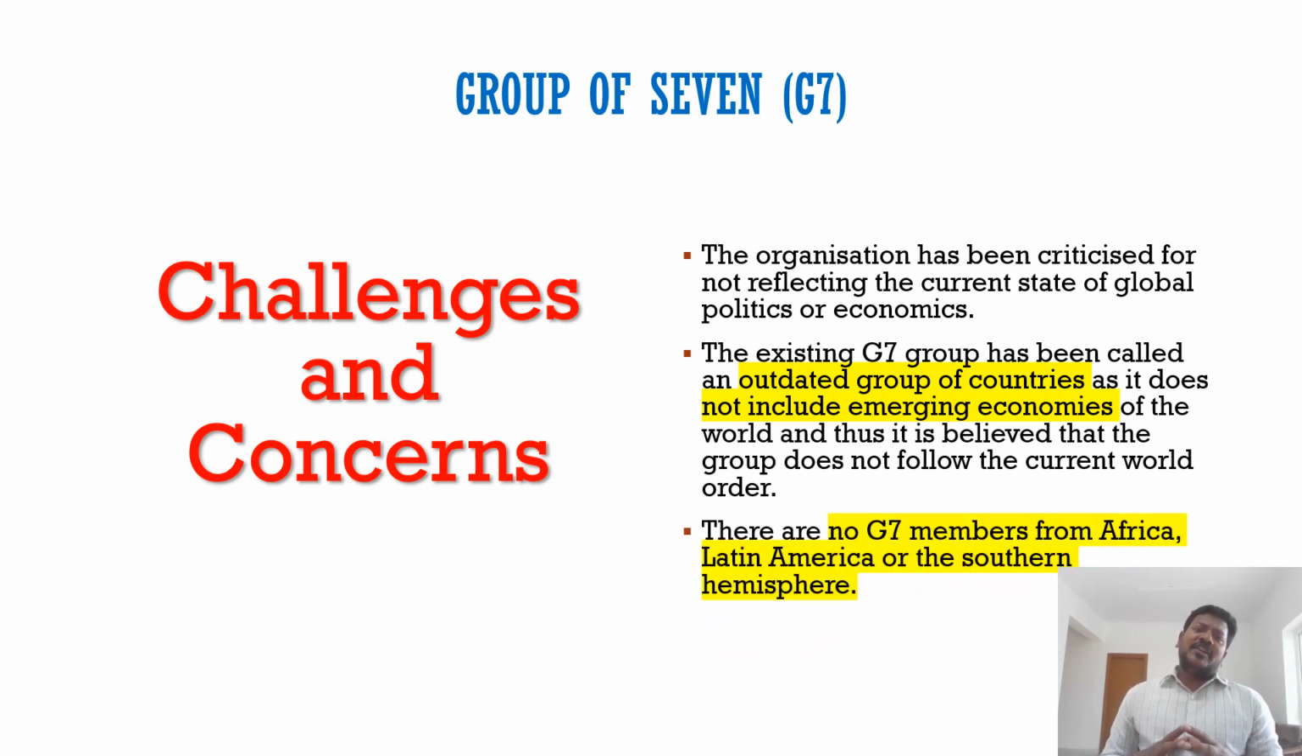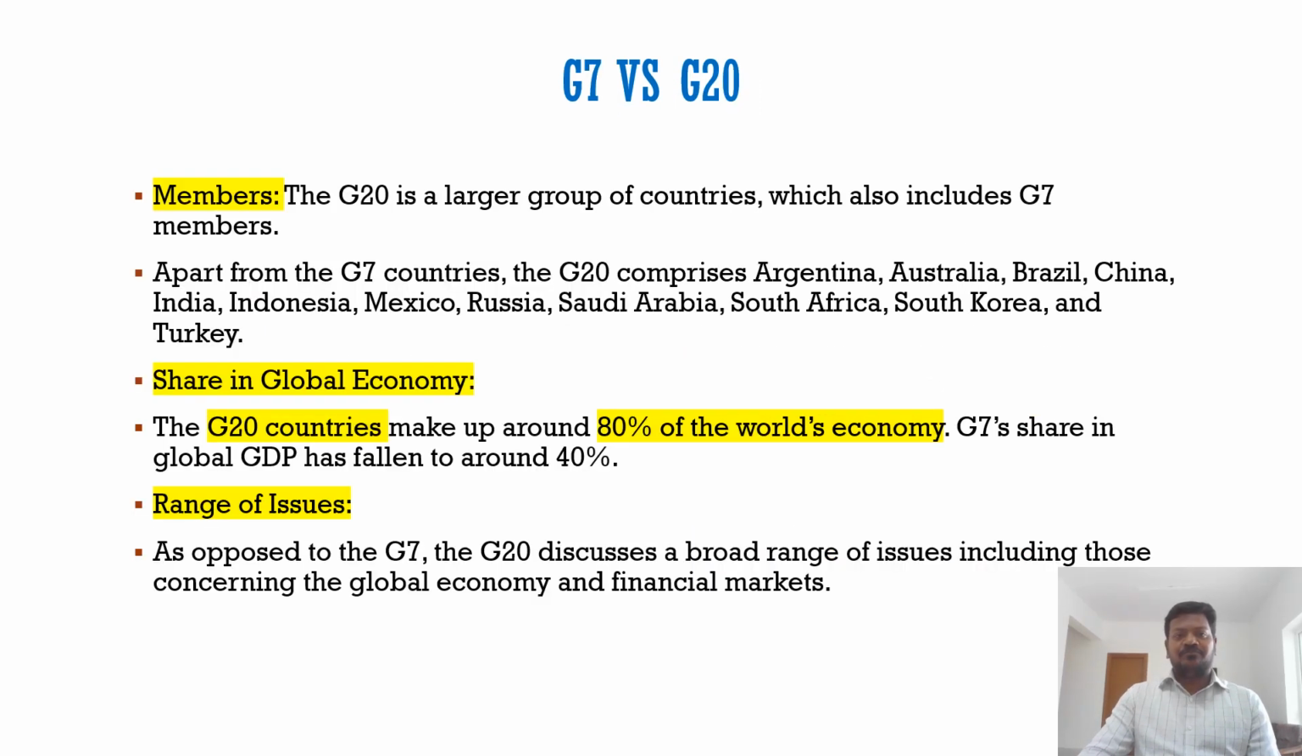And another important point is it is not very representative. Many continents are not represented in G7. There are no members from Africa, there are no members from Latin America, and even the entire southern hemisphere is not represented in G7. So these are the major challenges. That's why G7 is considered as outdated grouping.